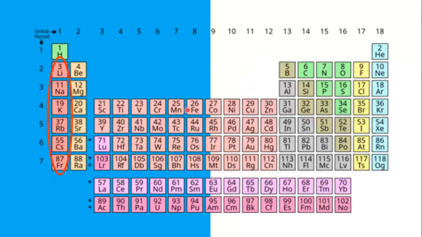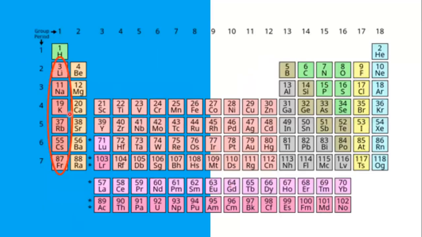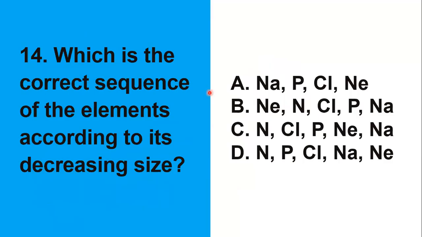Saan dito si potassium? Dito po si potassium. What are we looking for? Proton number of 19 and a mass number of 30. So, proton number 19, atomic number of 19, is potassium.